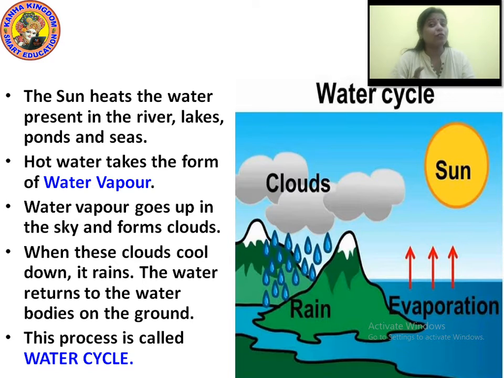So what you have to do, you remember in your notebook? In the previous slide I showed you one picture. So you have to draw that picture, and also you have to draw this picture in your notebook. And don't forget to write the heading water cycle. In this picture you will write whatever is shown to you.